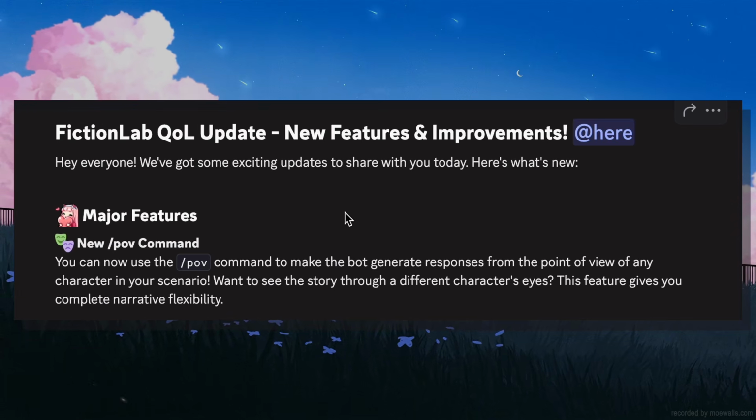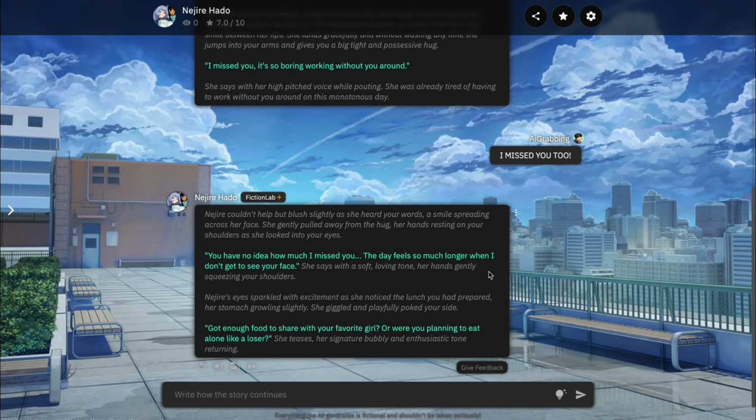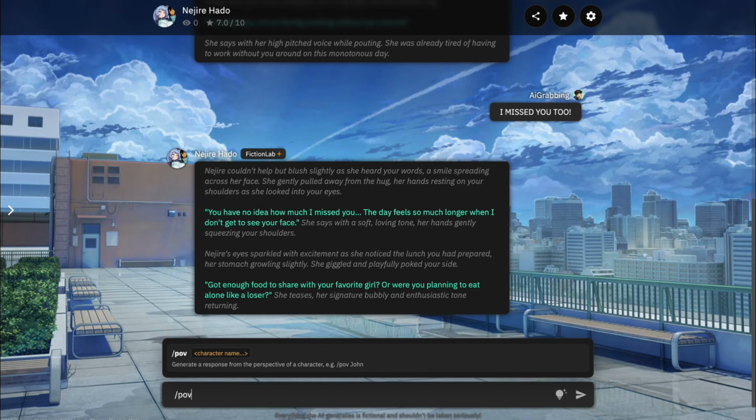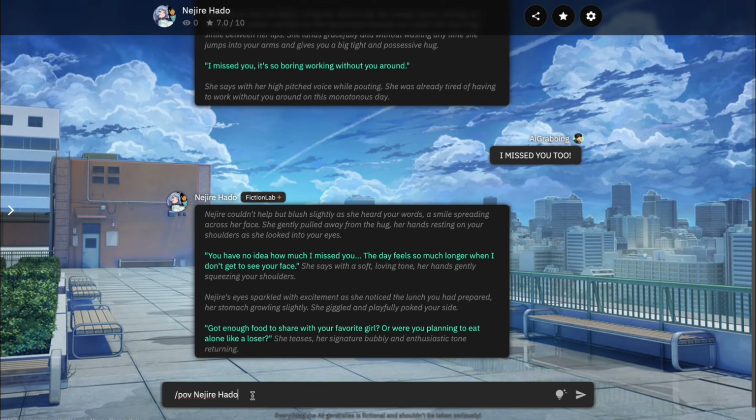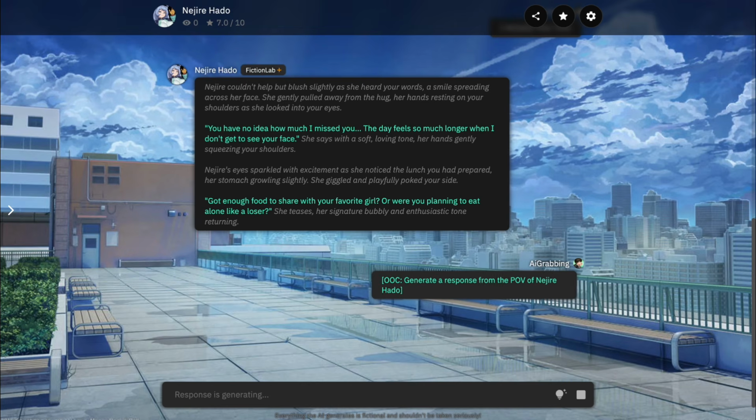Let me show you how it works. So to use it, you first need to come to the chatting interface with a character. Once you are here, you need to come to the box and write /POV here. After that, you will see the command right here. Just click on it, and then you will see the names of all the characters that you can generate the POV for. You simply have to select the name of the character. Once you did that, you just have to send it to the character.